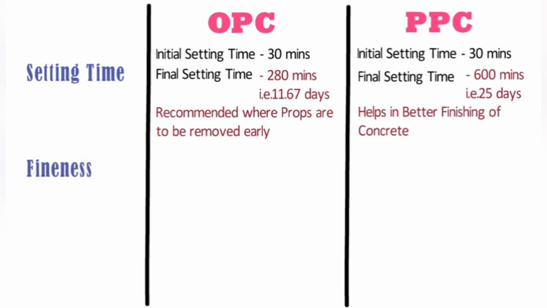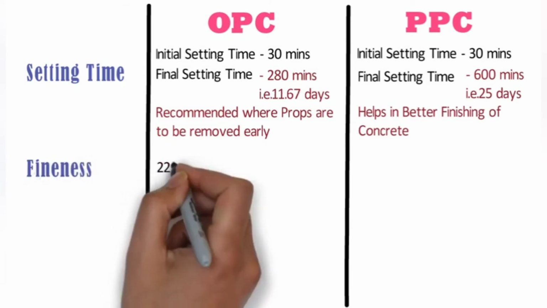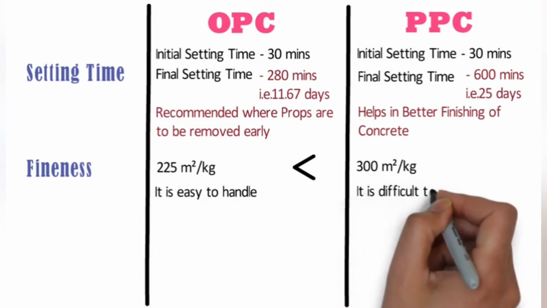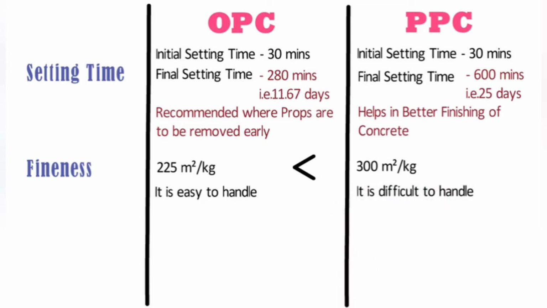Fineness. The fineness of OPC is at least 225 square meter per kg, which is lower than PPC, hence it is easy to handle. Whereas the fineness of PPC is at least 300 square meter per kg, which is higher than OPC. Hence it is difficult to handle, but it is not a major thing.